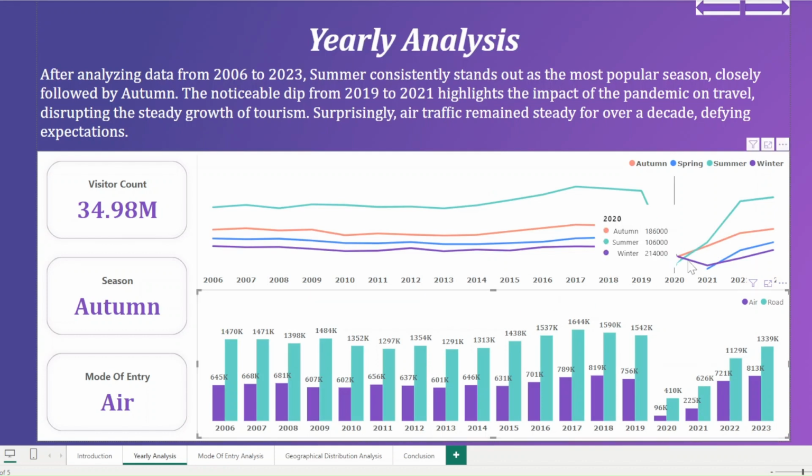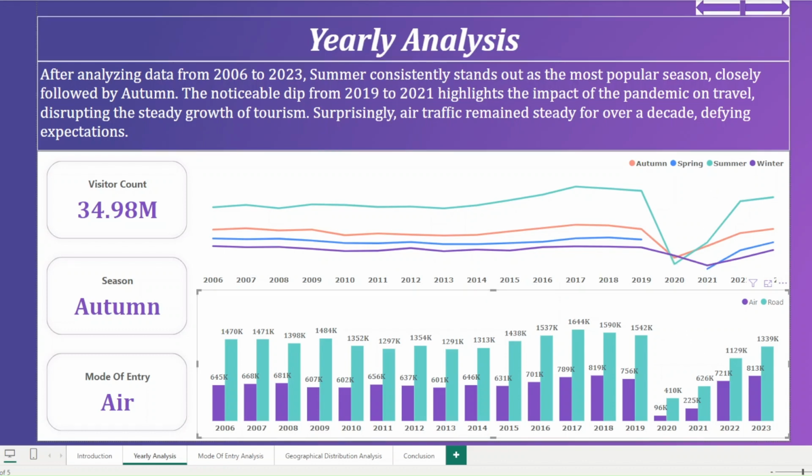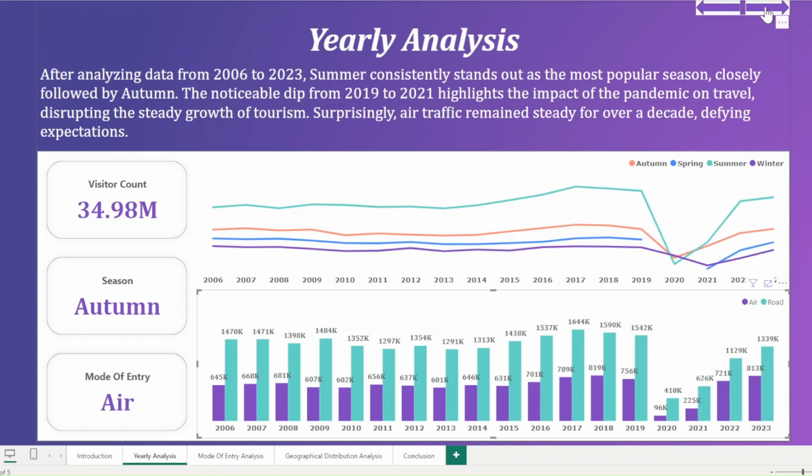Now, let's do analysis here. Over the years, since air travel has become so common, we would expect the air traffic to be a bit higher than the road traffic. But it is surprising to see road has been constantly the preferred mode of transport all through the years. Let's look a bit deeper into mode of entry, I mean.